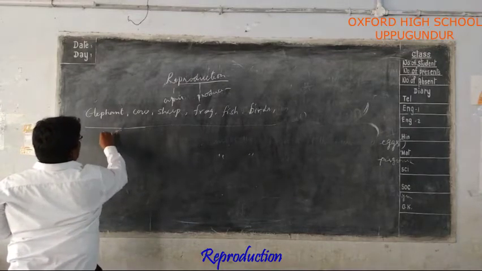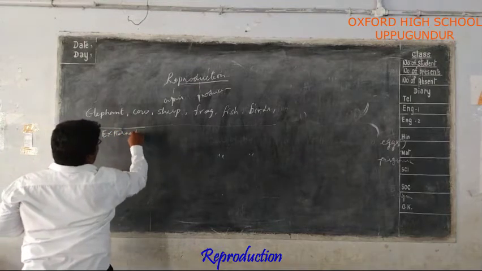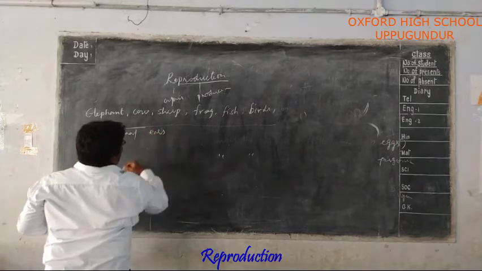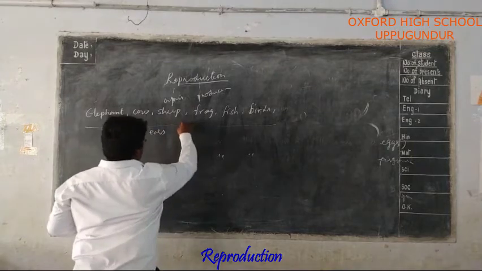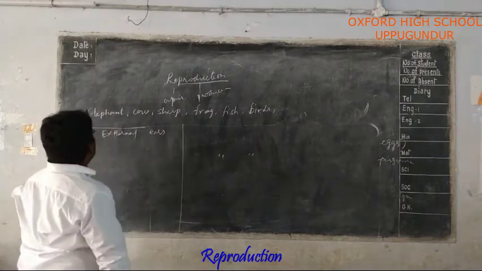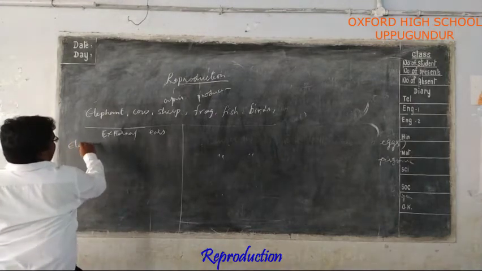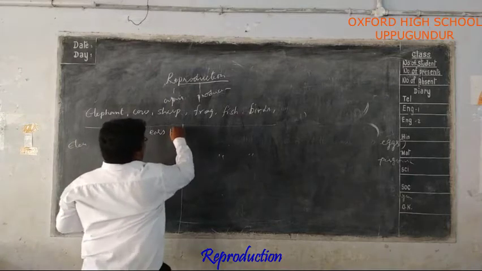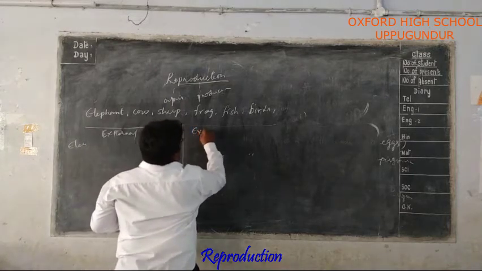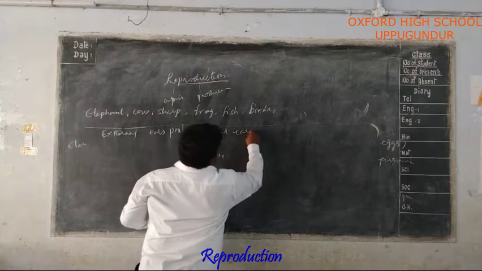With external ears, present or absent. If you take elephant, external ears present; external ears absent.